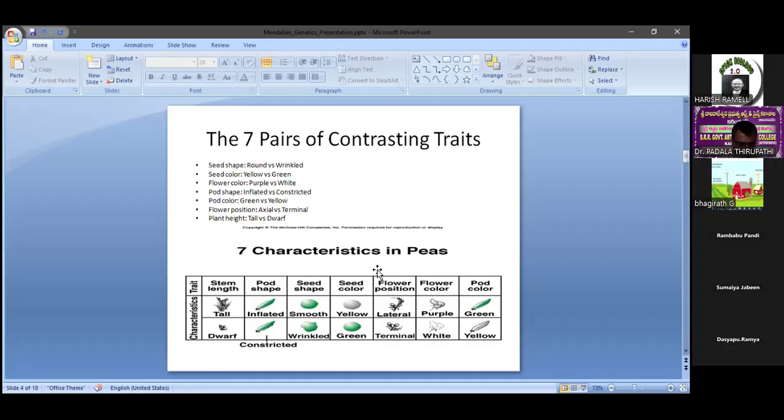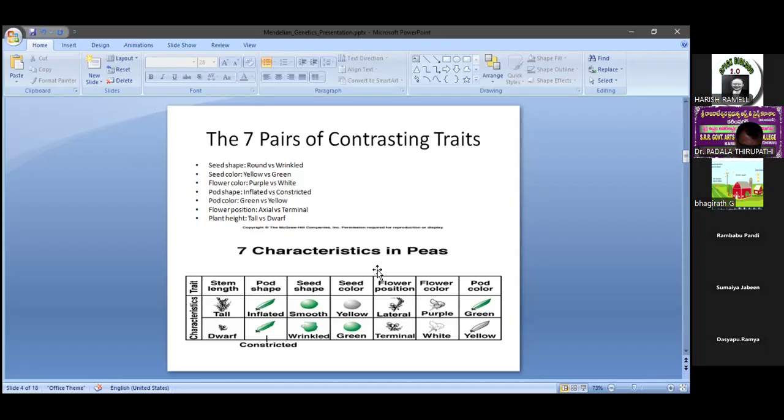Most of the students know very well that many characteristics are there in the pea plant, but out of the 23 characteristics, he selected only 7 pairs of characters. Actually, Mendel selected 14 true breeding pea plant varieties.